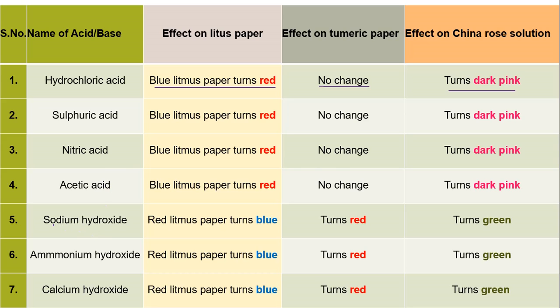On the other hand, if we check sodium hydroxide, ammonium hydroxide and calcium hydroxide, we observe that they turn red litmus blue, the turmeric paper turns red, and the China rose solution turns green. That means sodium hydroxide, ammonium hydroxide and calcium hydroxide are basic in nature.